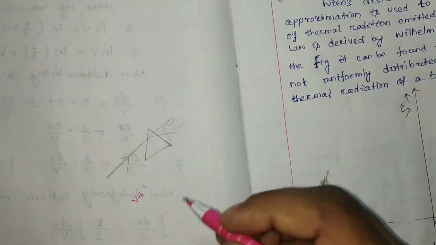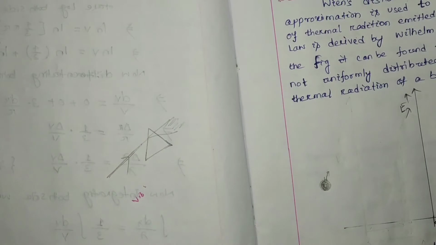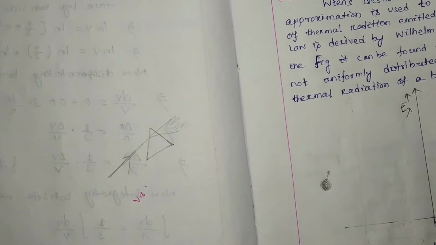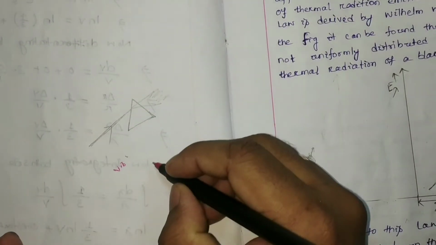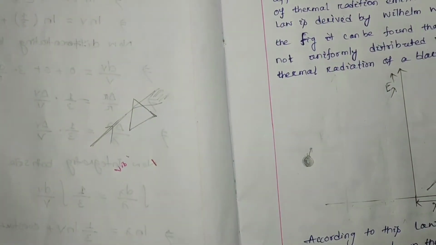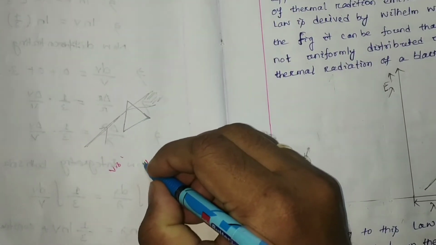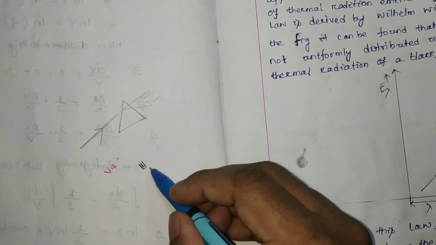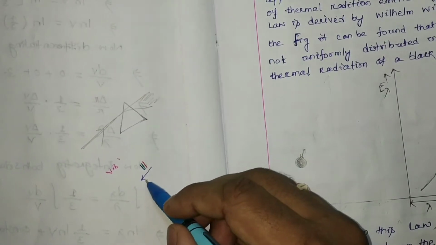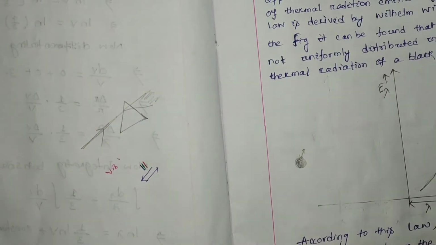Visible spectrum means red, green, blue, the basic three colors we always consider. On one side the wavelength is decreasing and on the other side the wavelength is increasing.